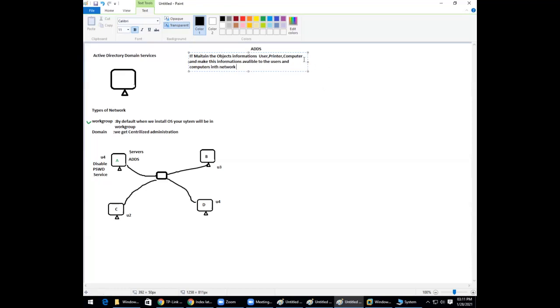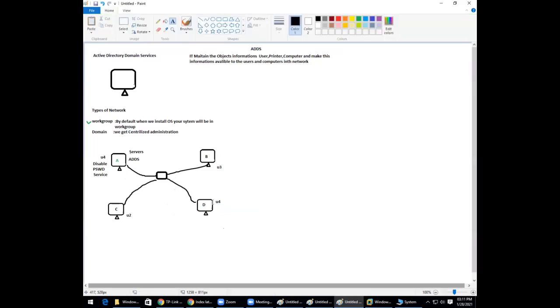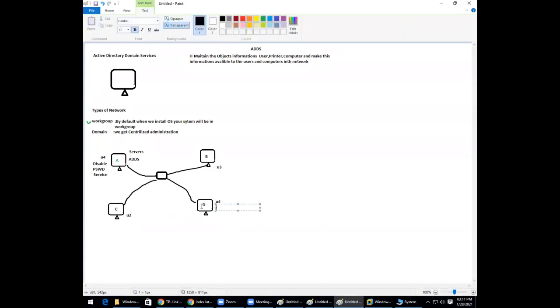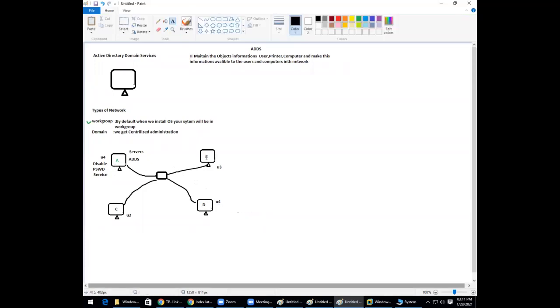I'll give an example. Now this U4 user is trying to log in to this network. How is he able to log in? Because this username is available with ADDS. He gives the username and password, and it checks the authentication. Yes, this information is available, you can log in. He's trying to log in to a computer in my office.